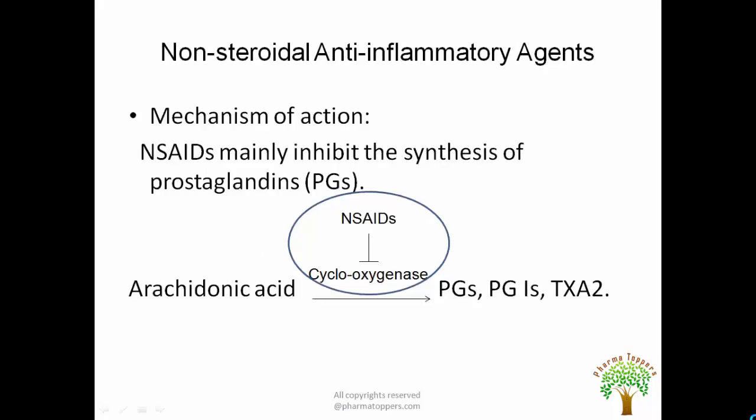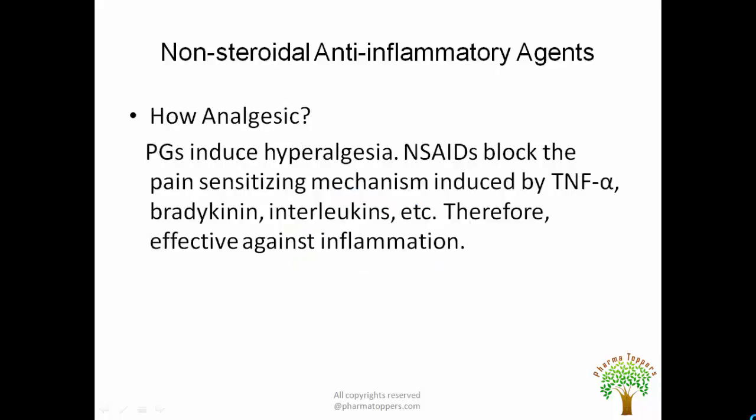So next we have the mechanism of action of non-steroidal anti-inflammatory agents. These agents mainly inhibit the synthesis of prostaglandins. That means we can say that they inhibit the enzyme cyclooxygenase which is involved in the generation of prostaglandins, prostacyclins, and thromboxane A2. That is, these agents block this synthesis and therefore there is no formation of prostaglandins and hence no release of prostaglandins at the inflammatory site, and so we can have an anti-inflammatory action. Now these agents have three basic properties, that is analgesic, antipyretic, and anti-inflammatory.